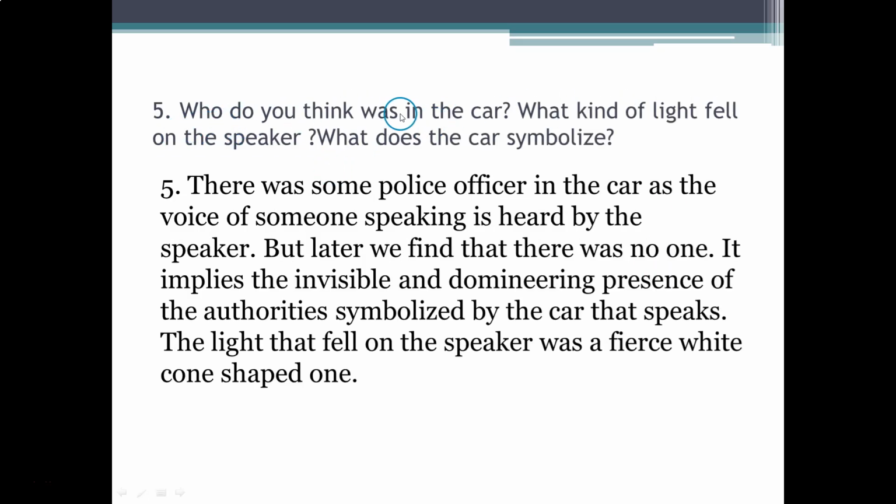Question 5. Who do you think was in the car? What kind of light fell on the speaker? What does the car symbolize? Answer. There was some police officer in the car as the voice of someone speaking is heard by the speaker, but later we find that there was no one. It implies the invisible and domineering presence of the authorities symbolized by the car that speaks. The light that fell on the speaker was a fierce white cone-shaped one.